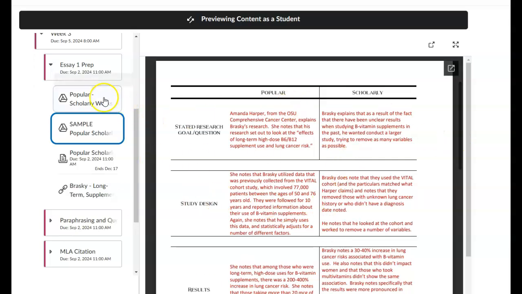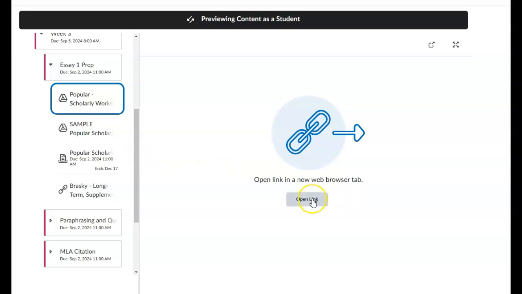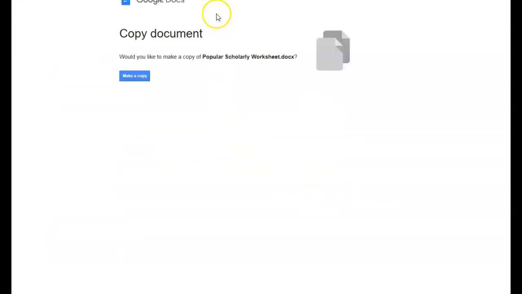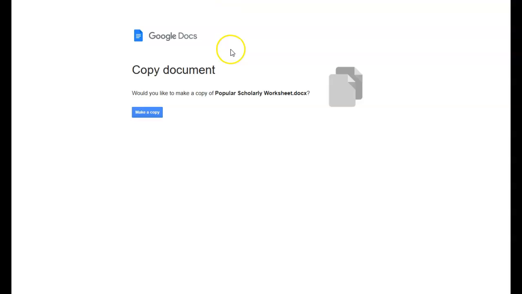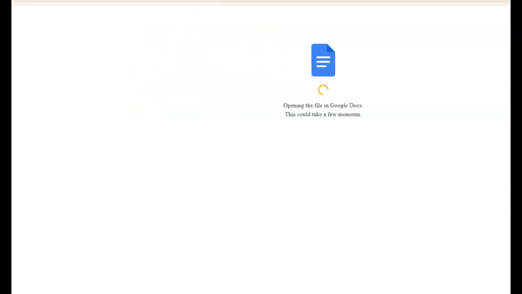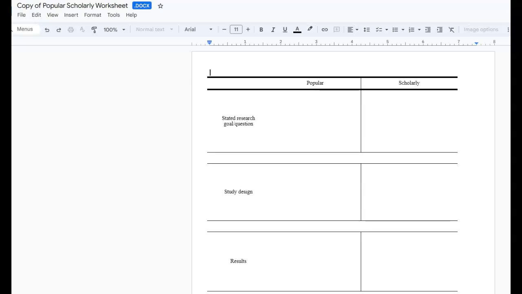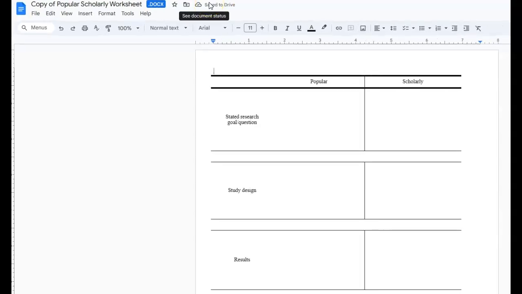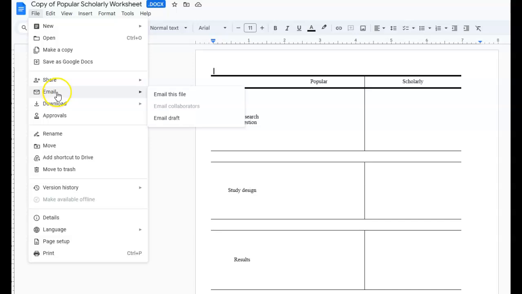Okay, so if you click this, it's going to take you to open a new link. We'll do that. And then it's going to ask to make a copy of this document. Okay, if you go ahead and click make a copy, it will make a copy and open the document. This just saves it into your generic Google Drive folder, sort of the broad Google Drive folder. Okay. You can certainly just, after you're done with this, go to File and move it to the folder I've created for the rest of your classwork.